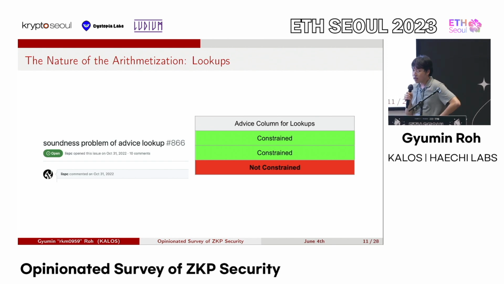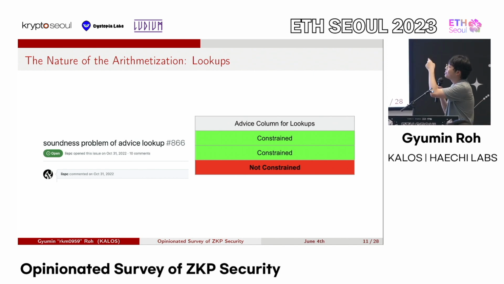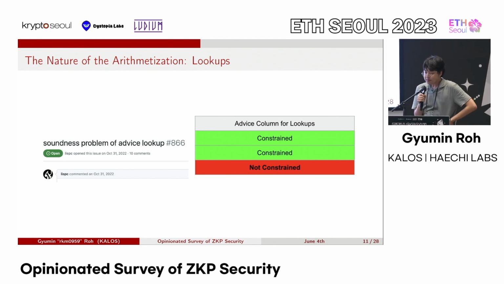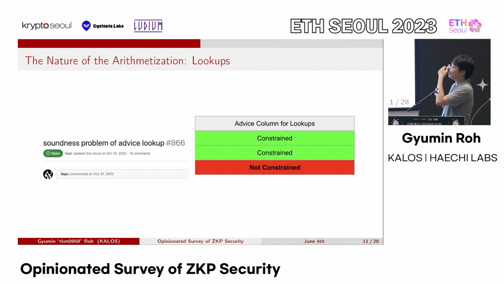So to briefly explain, usually the lookup table is a fixed column, but sometimes you actually need, for performance, to use a lookup with an advice column. And what could happen is that, for example, if there are 3 rows here, the first 2 rows are constrained properly, so they have no issues whatsoever. But the 3rd row is not constrained at all.